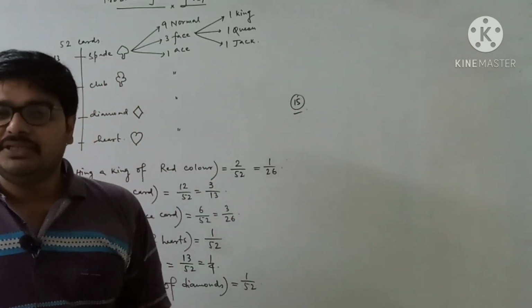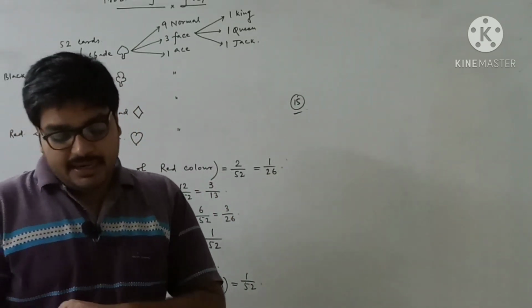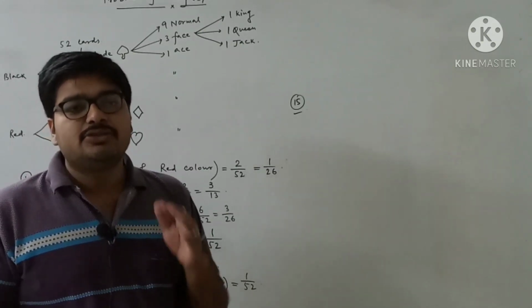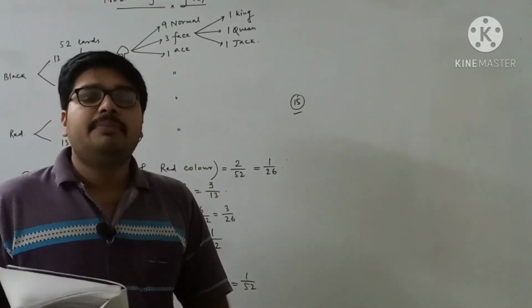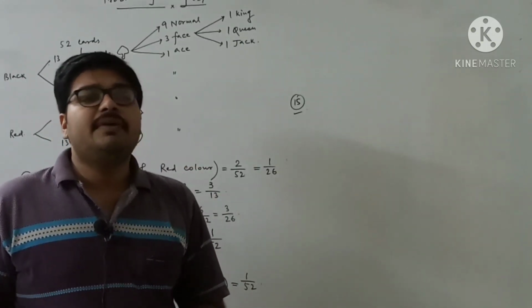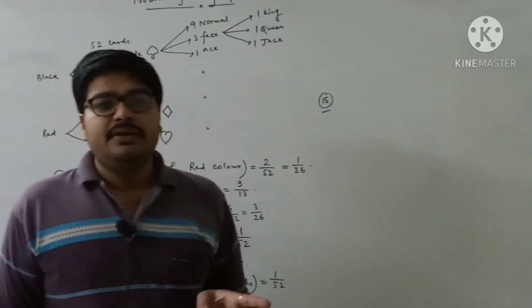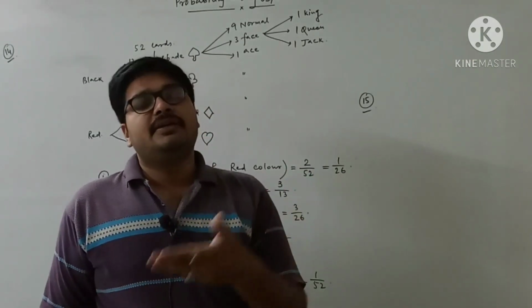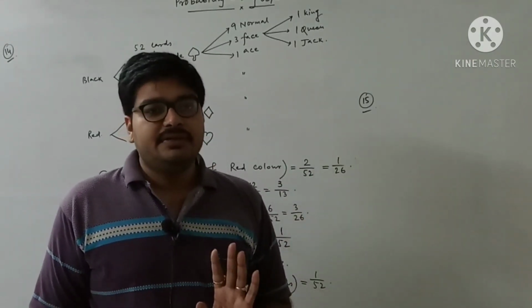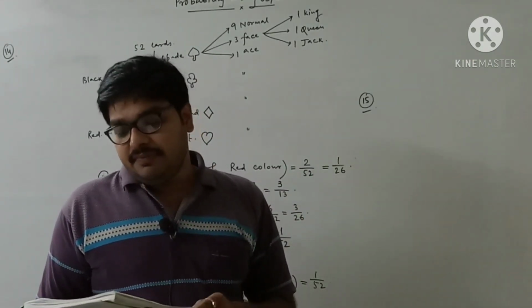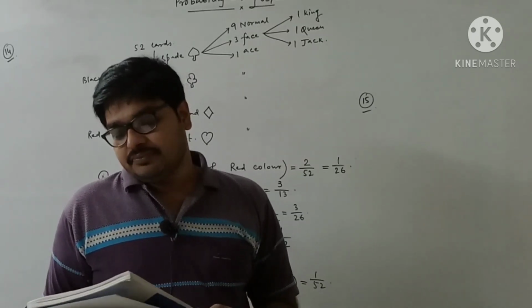I think you can complete it. Okay? So you will write these things in your own words, whatever you understood, you have to discuss properly. Because whenever you take a queen and put it aside, there will be no queen. Now the probability of getting a queen will be equal to 0 in the end, an impossible event. Clear? So question number 15 you are just going to complete.